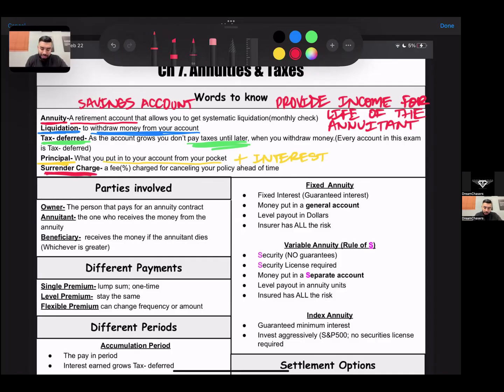And lastly, a surrender charge. A surrender charge is just a fee that is charged for canceling your policy ahead of time. So you can get rid of the annuity before you reach retirement age. You can get rid of a policy before you hit the time that you need to have it for, but there will be a surrender charge. Okay, meaning the company is going to charge you a fee for canceling it too early.